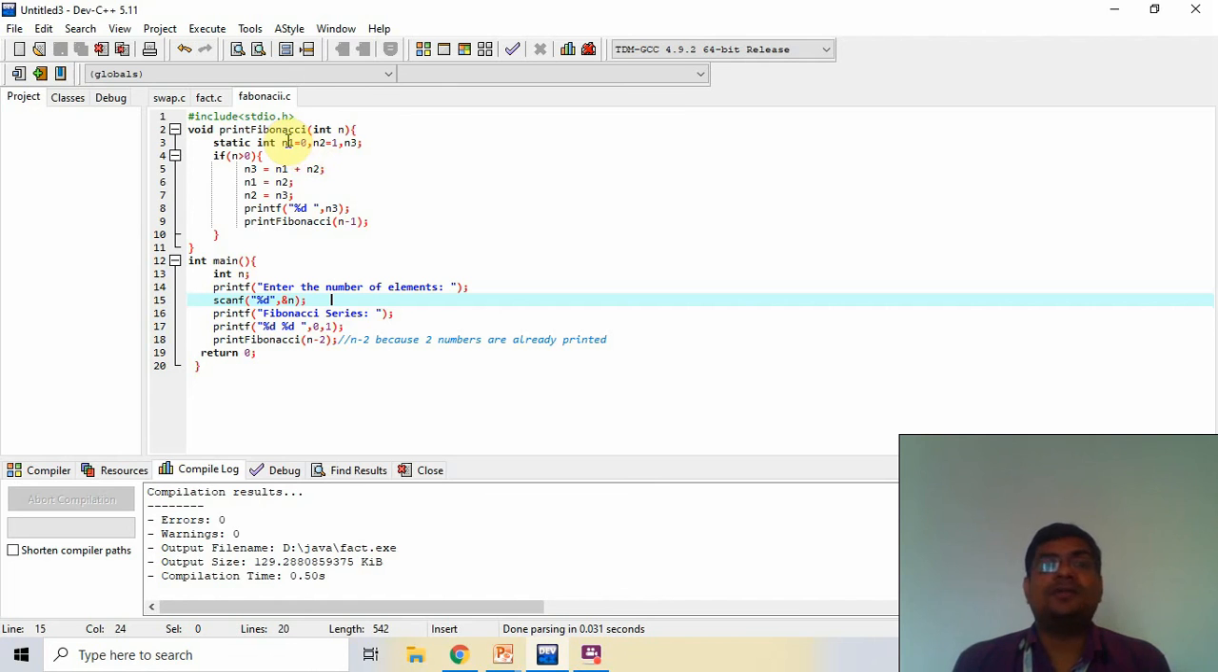Here I take the first values n1 and n2, which are 0 and 1. It is the initialization of the first two values. After that we find the third value. For that I find n3. In n3 I add n1 and n2, and that is passed to n3. Now n1 becomes n2 and n2 becomes n3 in the next step. So I change the value of n1 to n2 and n2 to n3, and I print the value of n3, and